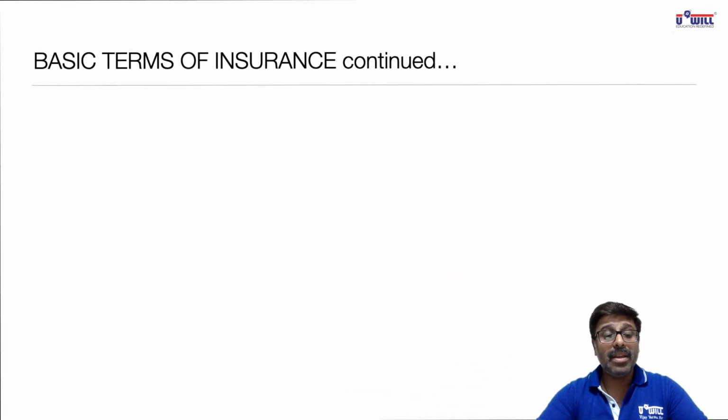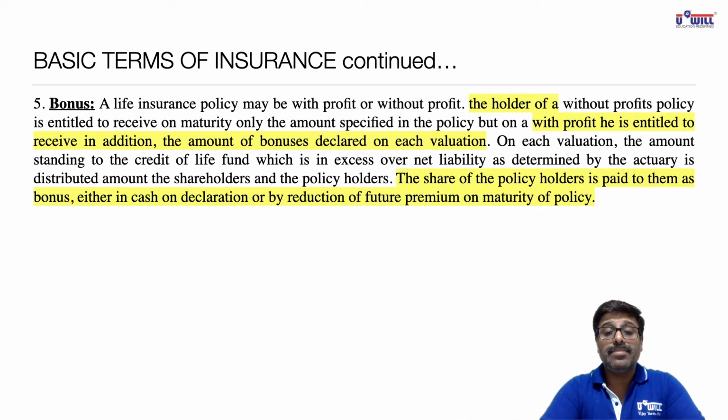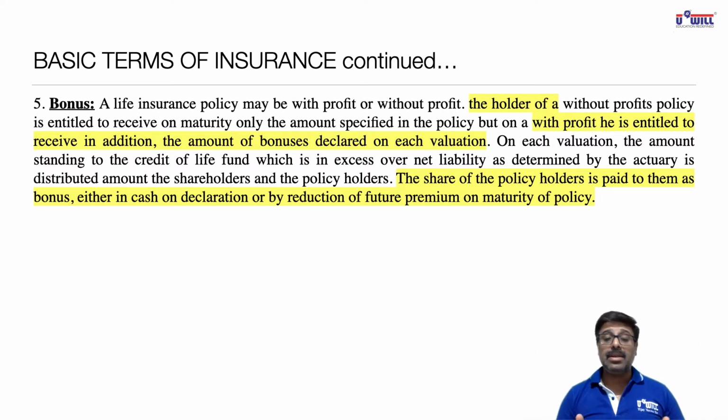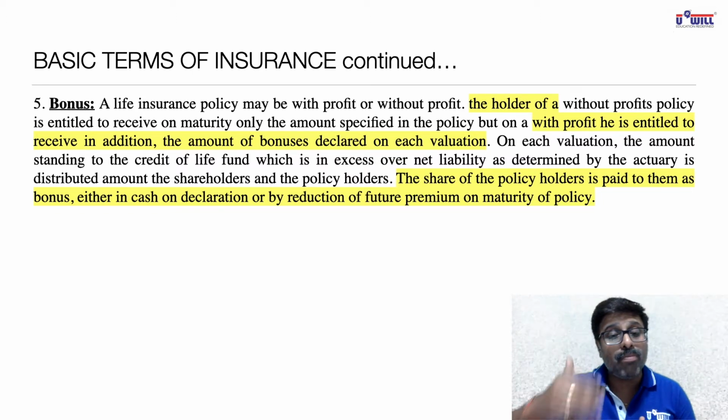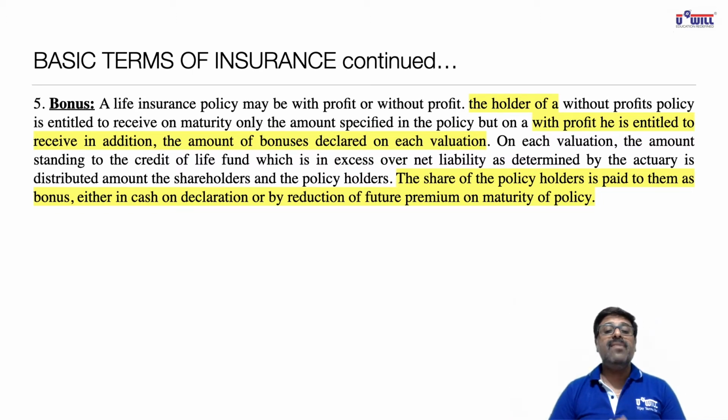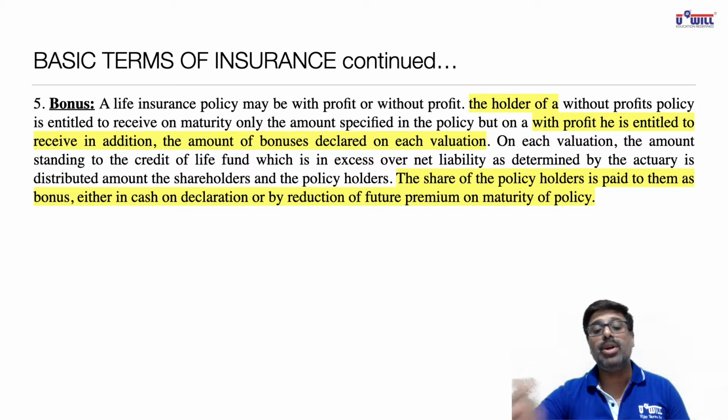Going further, fifth term is bonus. Now, there are two types of policies which the insurance companies issue. One is with profit policy and the other is without profit policy. With profit means with bonus policy. It includes bonus. Without profit policy means it does not give any bonus. Whatever profits insurance companies earn, some amount of that profit they give as bonus to its own policyholders if they have taken with profit policy.